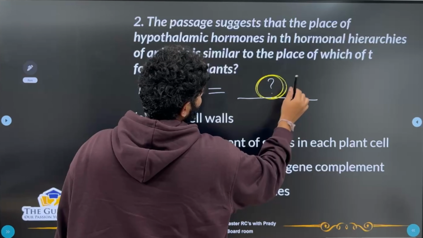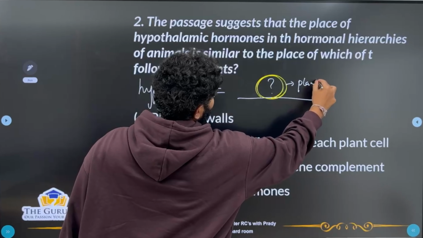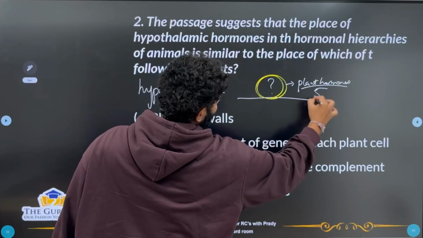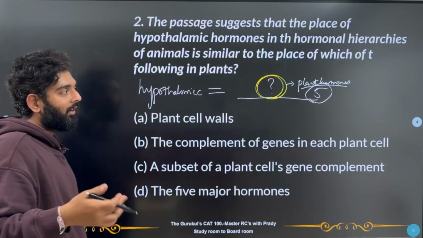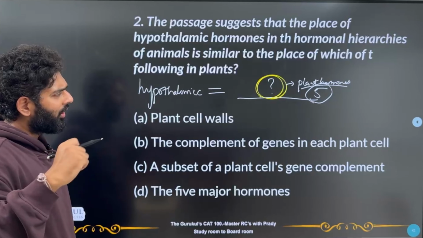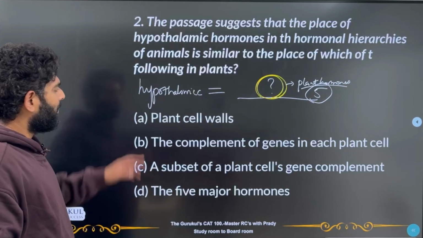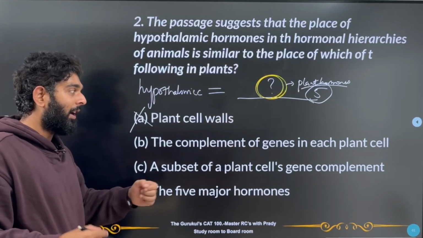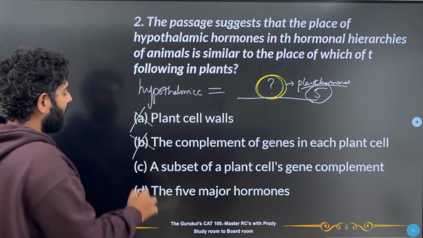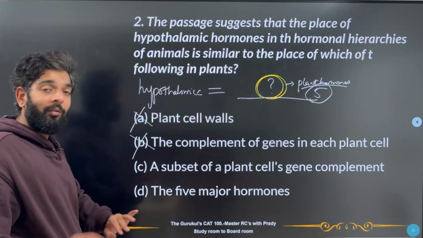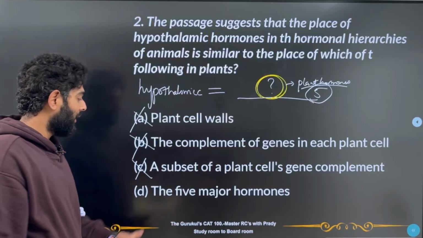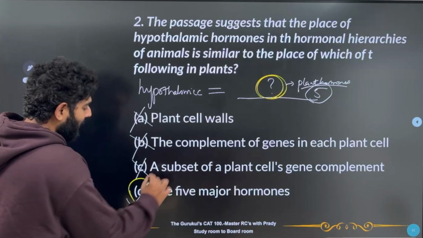Now we clearly know this is nothing but the plant hormones, right? What are these plant hormones? The 5 plant hormones, right? Auxin, abscisic acid, ethylene, gibberellin and all those kinds of things. So plant cell walls? No. The complement of genes in each plant cell wall, the set of genes? Absolutely not. A subset of plant cell genes of the complement? No. Hormone specifically is the answer that we are looking for. So D should be the best possible answer for this.